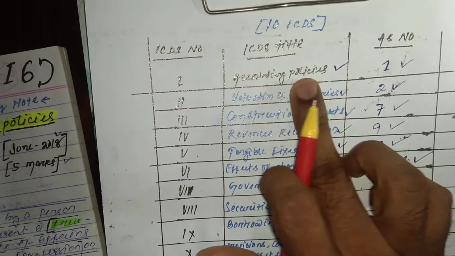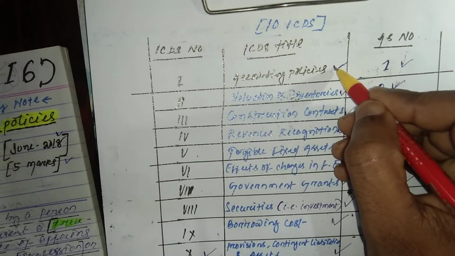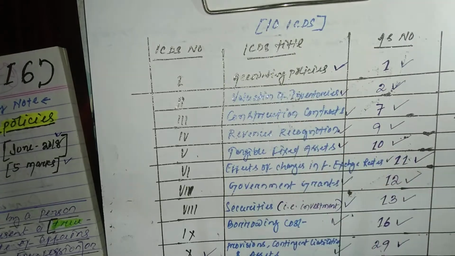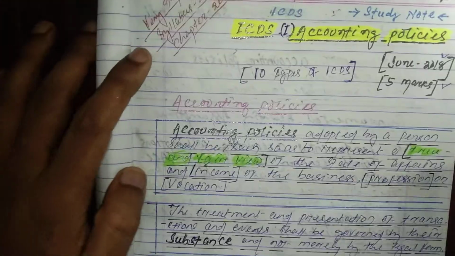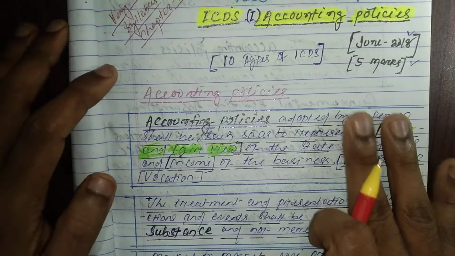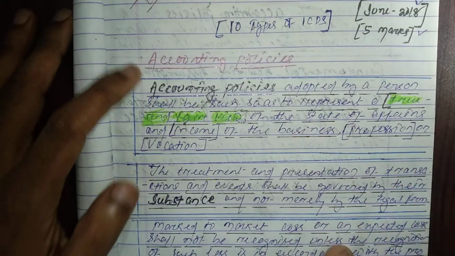And now we have to discuss accounting policies.